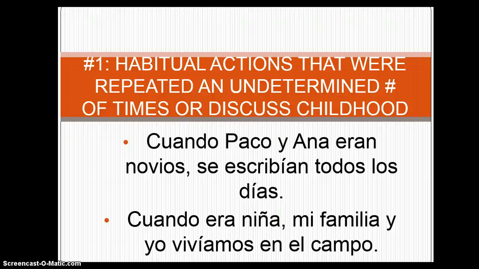imperfect. When Paco and Ana were a couple, they used to write to each other every day. Todos los días indicates that this was a habitual action, and we use the imperfect of escribir. When I was a child, my family and I lived in the country. We don't specify how long the family lived in the country. Therefore, it's a description.